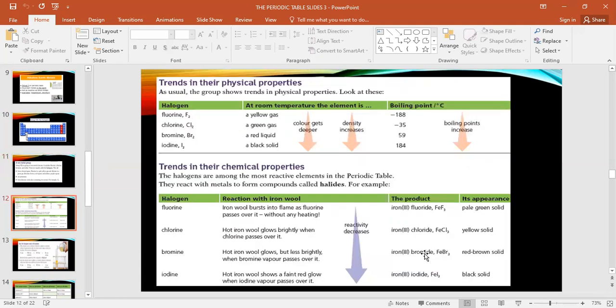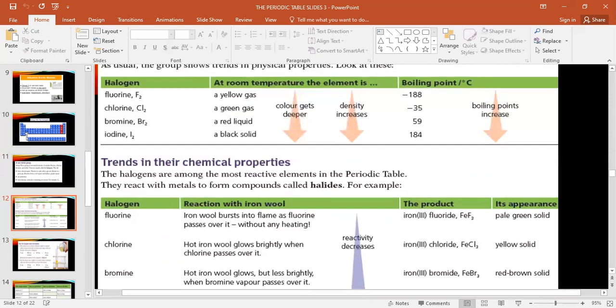Okay, next. Their physical properties. So maybe when you see these tables, you see that this one is a very large and big table. How will we understand actually and how will we study?